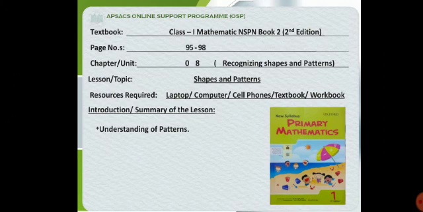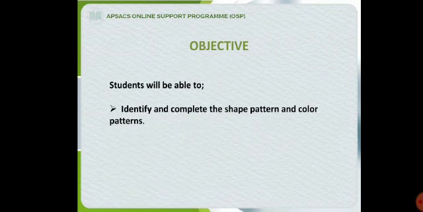Textbook required is Class 1 Mathematics, New Syllabus Primary Mathematics Book 2, Second Edition. Page numbers are 95 to 98, Chapter 8, Recognizing Shapes and Patterns. Lesson: Shapes and Patterns. Resources required: laptop, computer, cell phone, textbook or workbook. Introduction or summary of lesson: understanding of patterns. Objective: in the end, students will be able to identify and complete the shape pattern and color pattern.